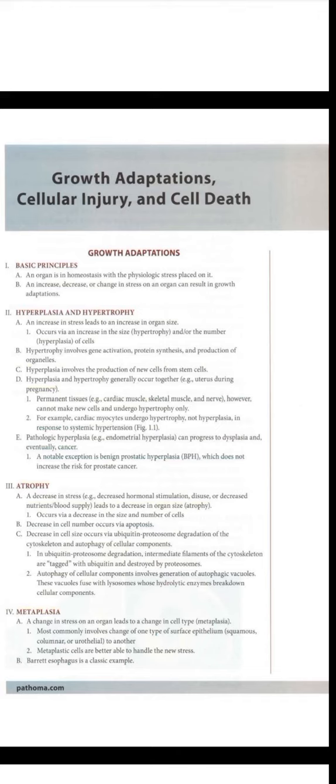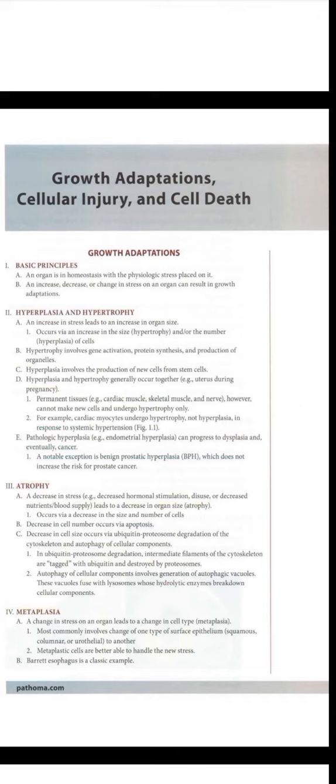Number 3. Atrophy. A decrease in stress, for example decreased hormonal stimulation, disuse or decreased nutrients blood supply, leads to a decrease in organ size. Atrophy occurs through a decrease in size and number of cells. Decrease in cell number occurs through apoptosis. Decrease in cell size occurs through ubiquitin proteasome degradation of the cytoskeleton and autophagy of cellular components.